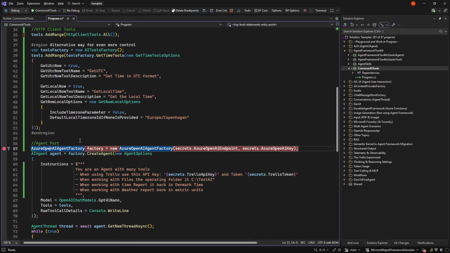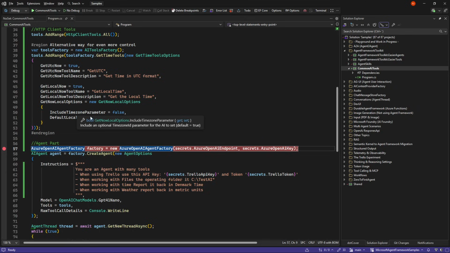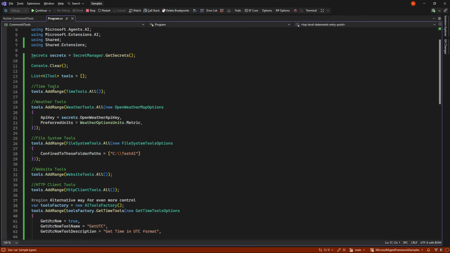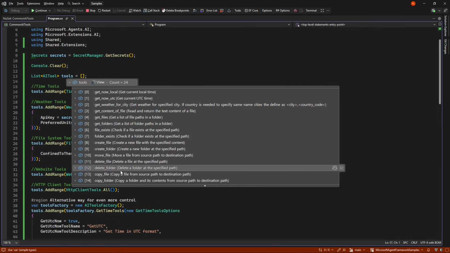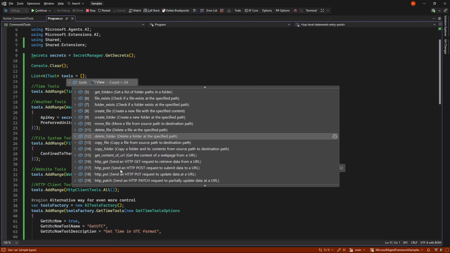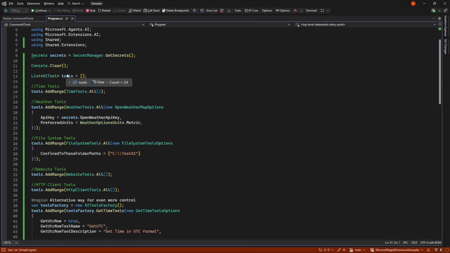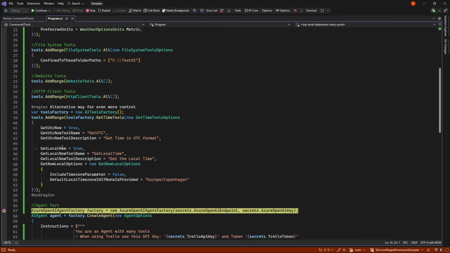Because if we set a breakpoint here and run it, and I will show this one in 1 second, we can see that it's a total of 24 different tools with various names and descriptions. And beyond that, these will of course cost a lot of tokens.